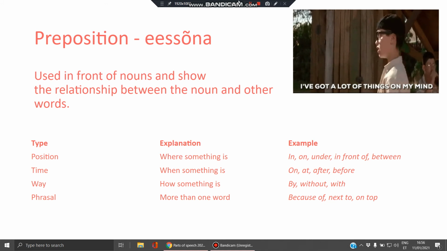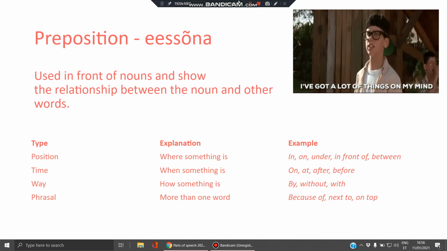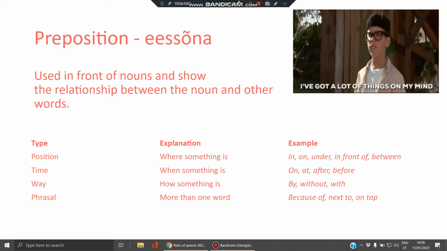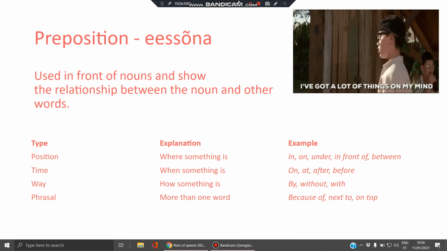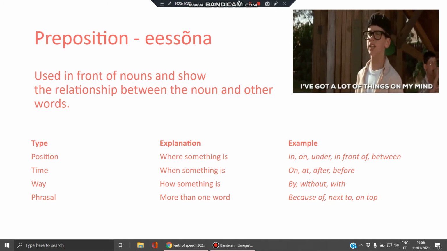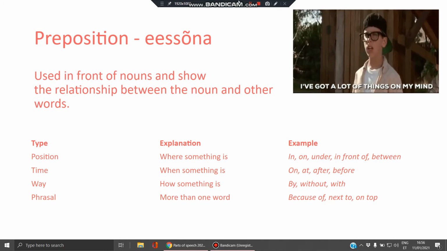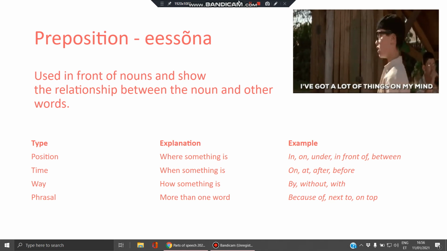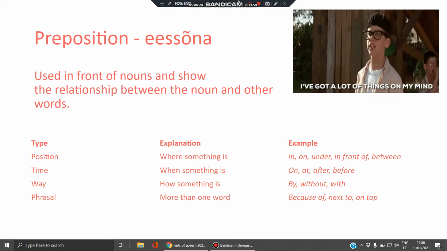And we have phrasal prepositions, meaning that there are two prepositions that go together to create a new meaning. For example, because of, next to, on top. When they stand alone, they have one meaning, but when they get together, they create a new meaning. So 4 types of prepositions to help you express where, when, how something is.